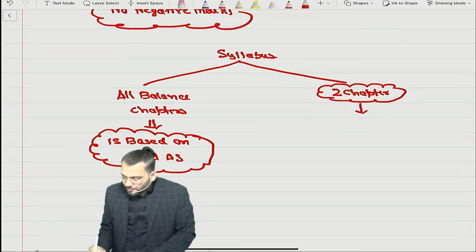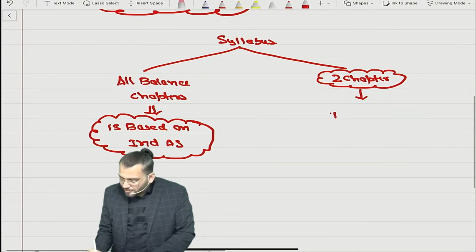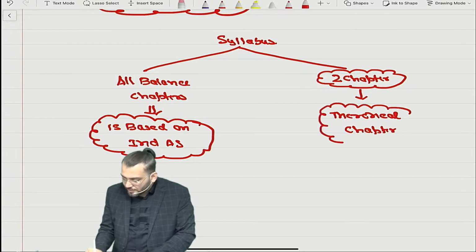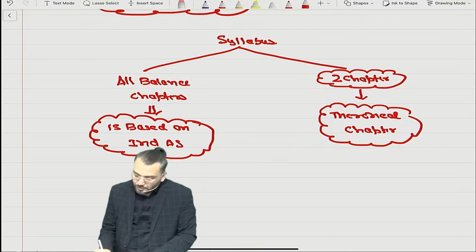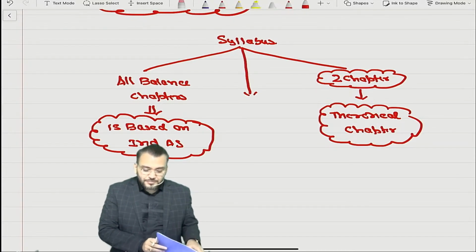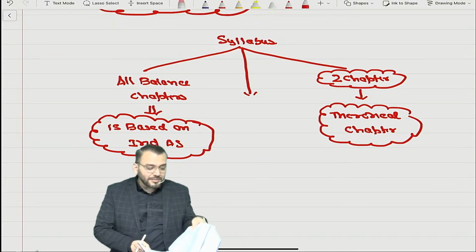And these two chapters are theoretical chapters which are not related to Ind AS, correct? Now the question is whether we'll have AS in our syllabus.